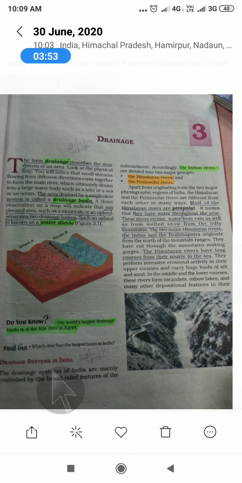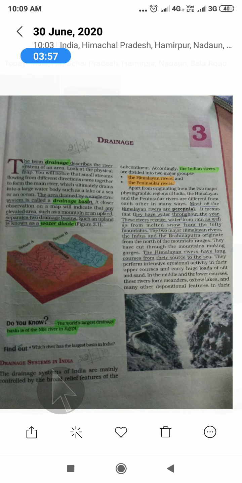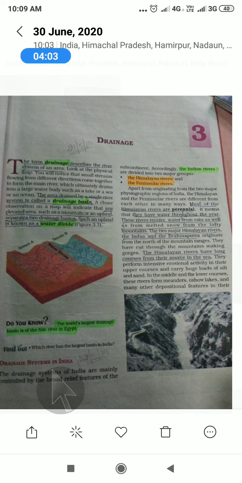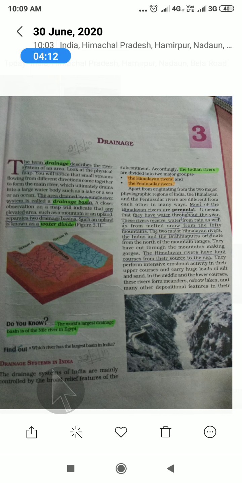You know that the Indus and the Brahmaputra cover a long distance, and after that the Brahmaputra falls into the Bay of Bengal. The Indus falls into the Arabian Sea, going through Pakistan.